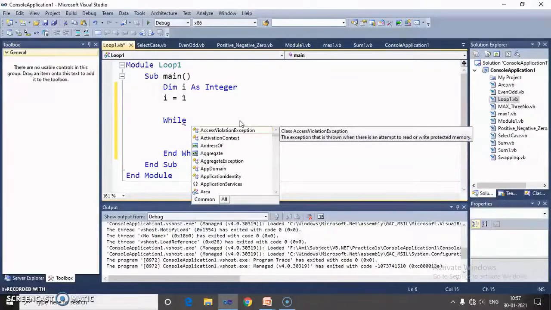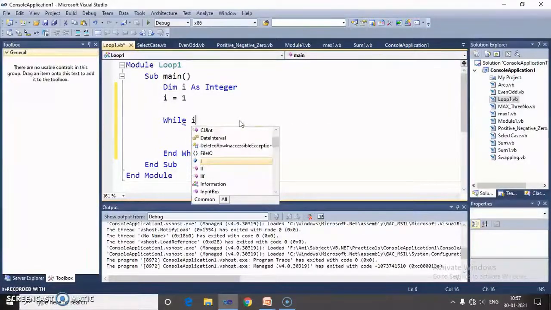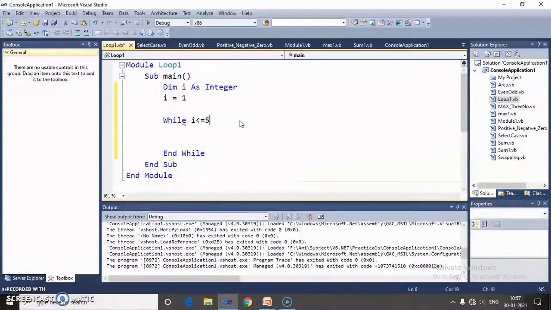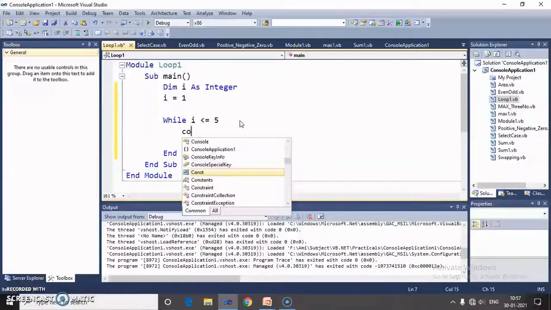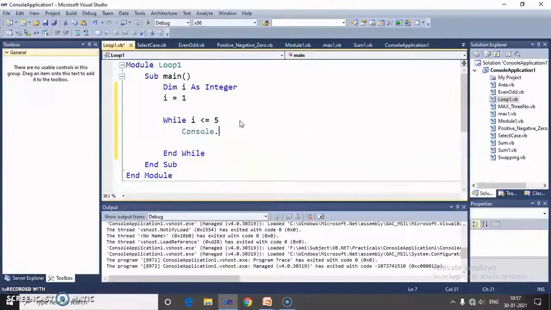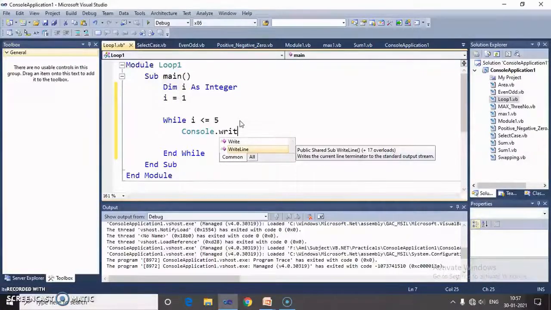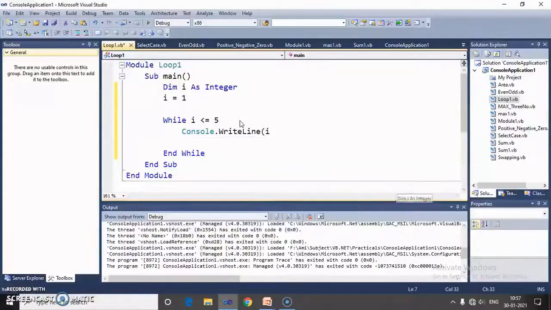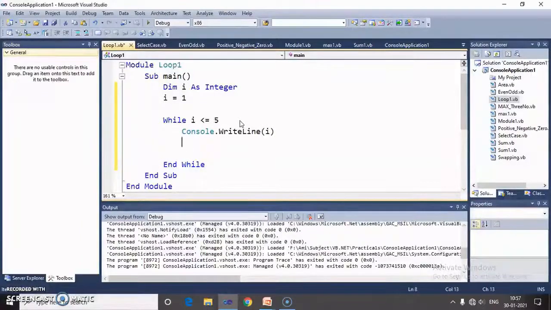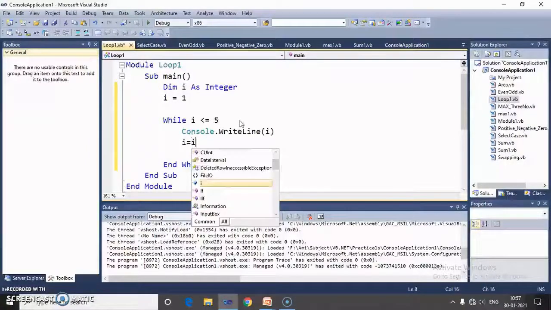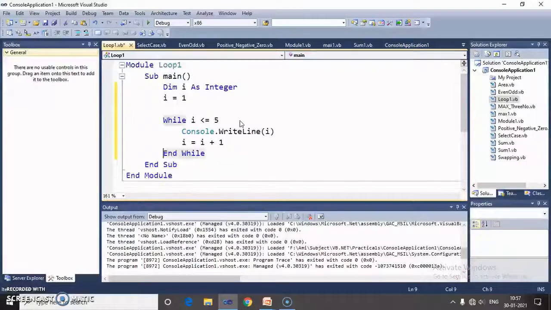So here after while, write the condition. In that case I need to print the output in sequence up to 5, so my condition becomes I less than or equal to 5. And inside the while loop I write two statements. Console dot write line, the value of variable I. Then after printing one value, we have to increment the value of variable I. So here I write I equal to I plus 1.